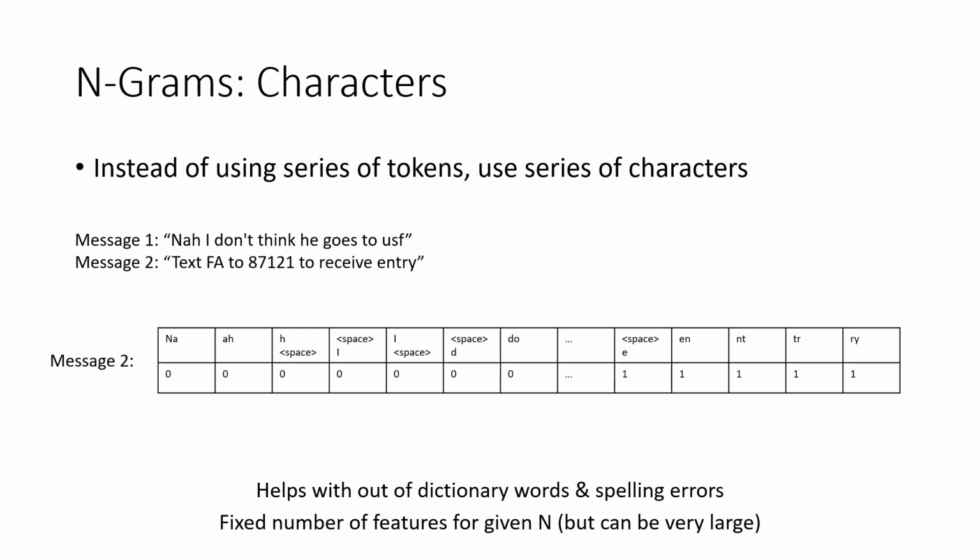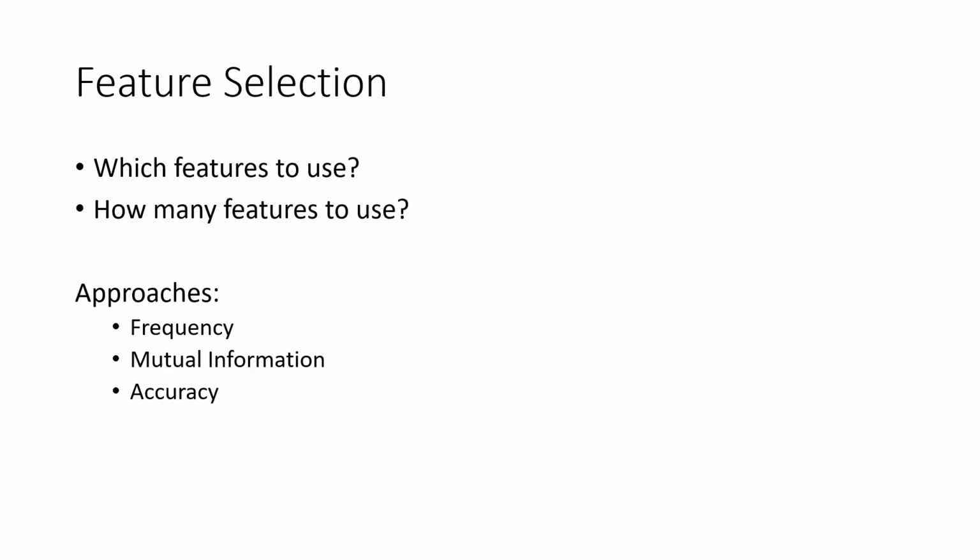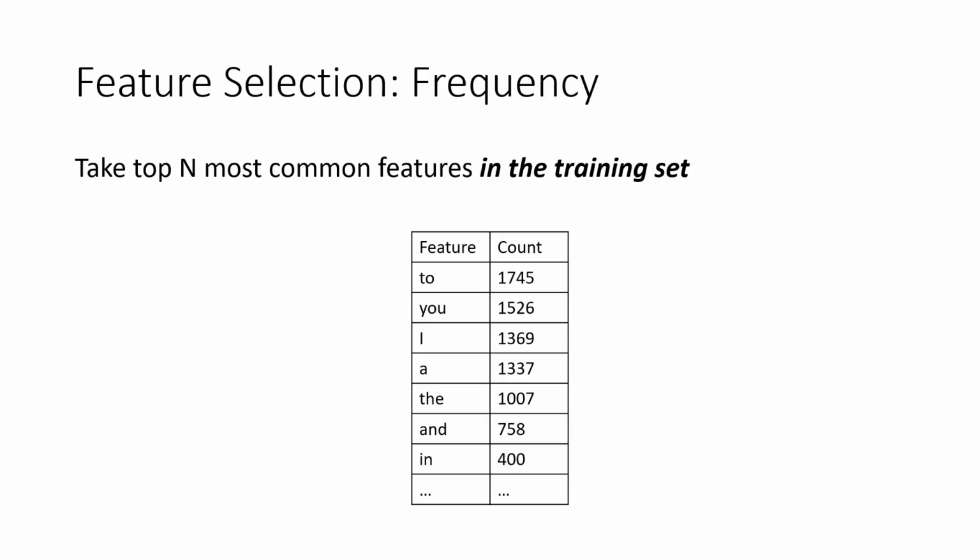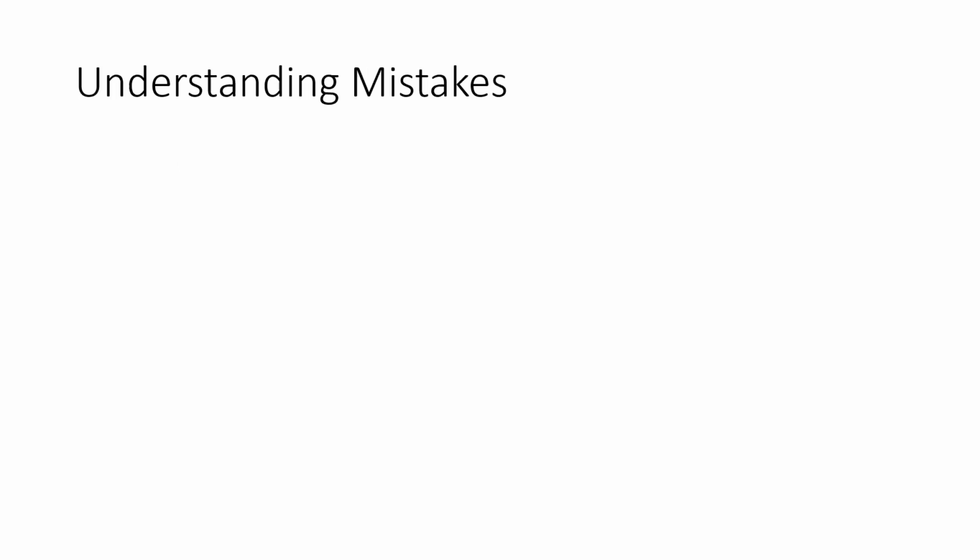Then which features to use, how many features to use, these are all we need to decide for feature selection. Then only we will be able to do well with feature engineering. Okay, and we have to consider mutual information, accuracy and frequency also. Then take the top n most common features in the training set, and based on that we can check the frequency.